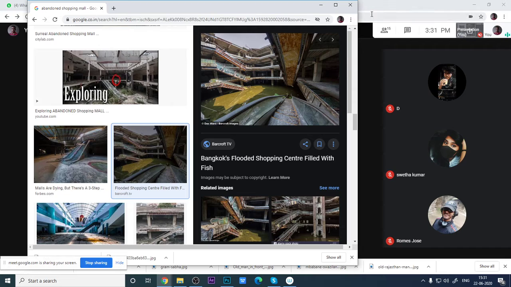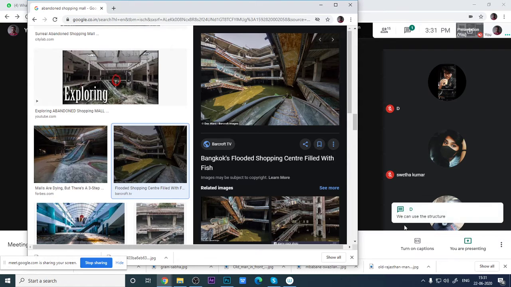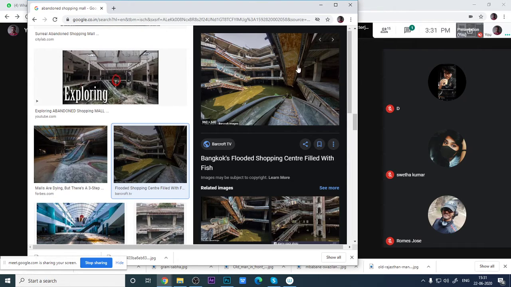Next, what you told me I have to search for, we can use the structure. Which structure? We can use the structure, but you should not use this particular structure. I'll show you tomorrow. I'll use very simple models from Maya and give some lighting, and we'll use this as a reference.